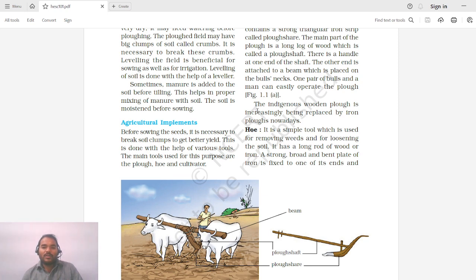The indigenous wood plug is increasingly being replaced by iron plugs nowadays. So initially there were only wood plugs, but nowadays wood plugs are replaced by some iron plugs as well.